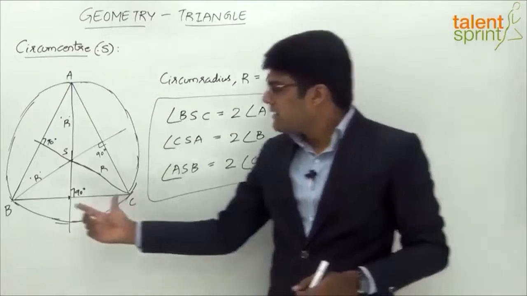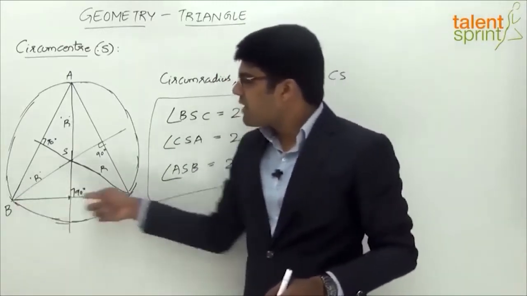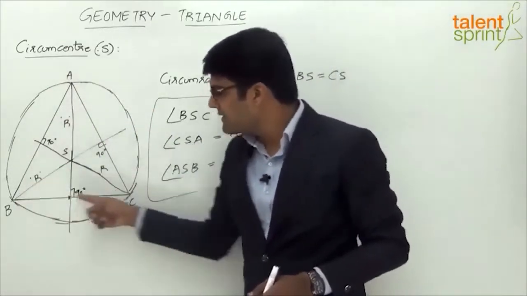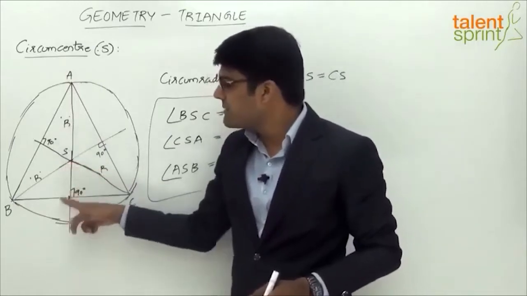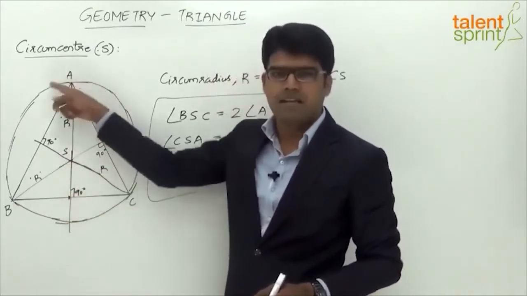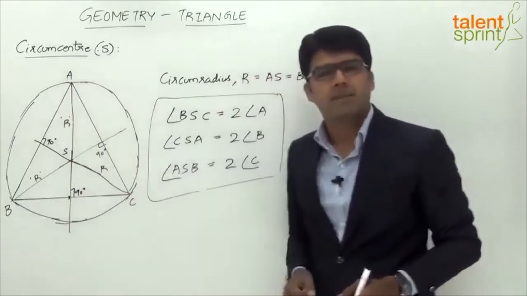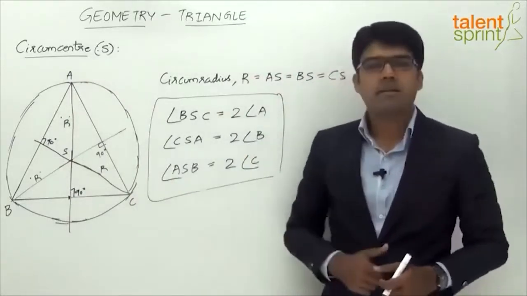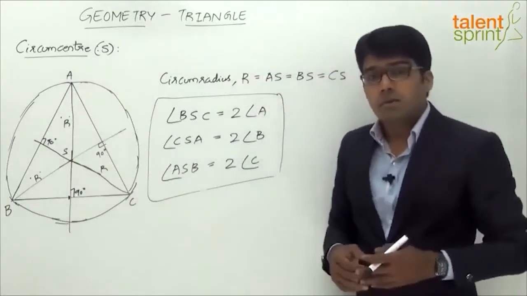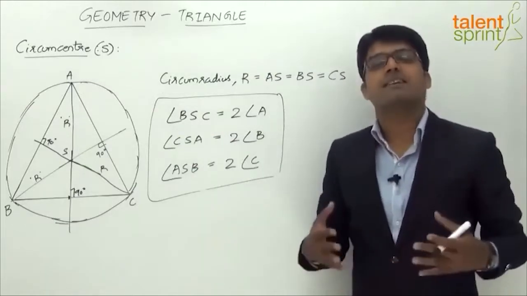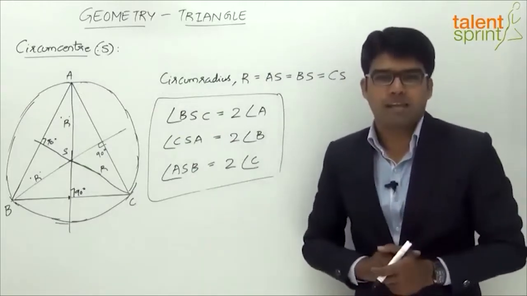So the angle made, this is like a chord. If you observe, BC is the chord for the circle, right? So the angle made by this chord at the center of the circle will be 2 times the angle made on the opposite arc, any point on the opposite arc. A can be taken as one of those points. So this is an important result which we need to remember, so that if a question is asked based on this, we can mark the answer without doing any calculations, right?